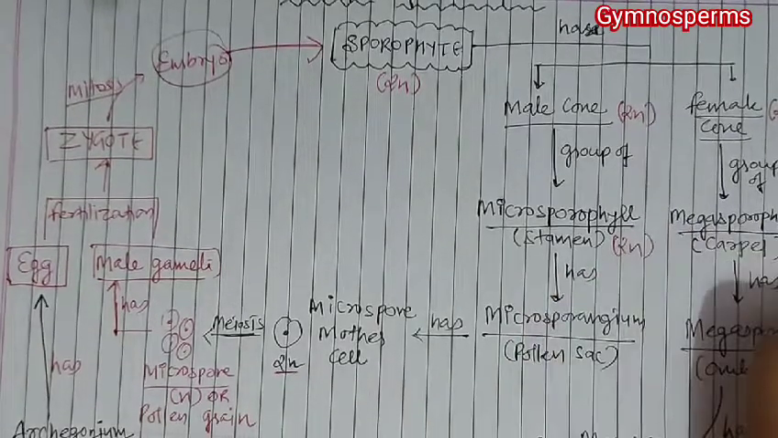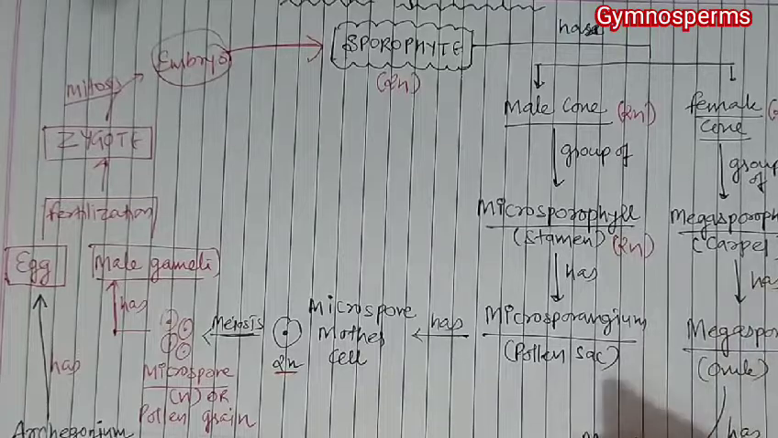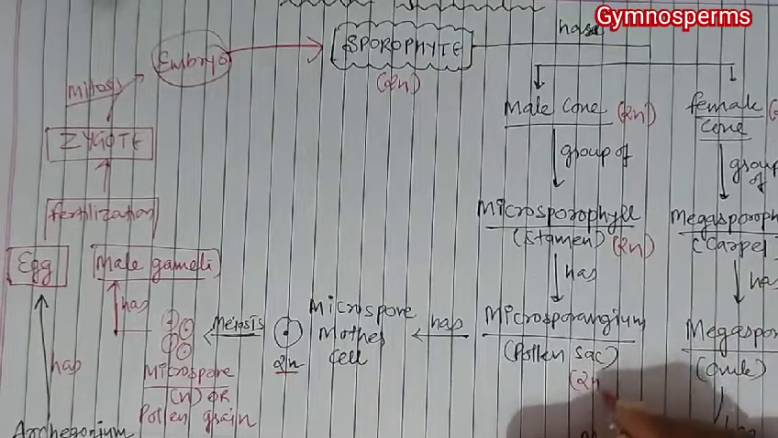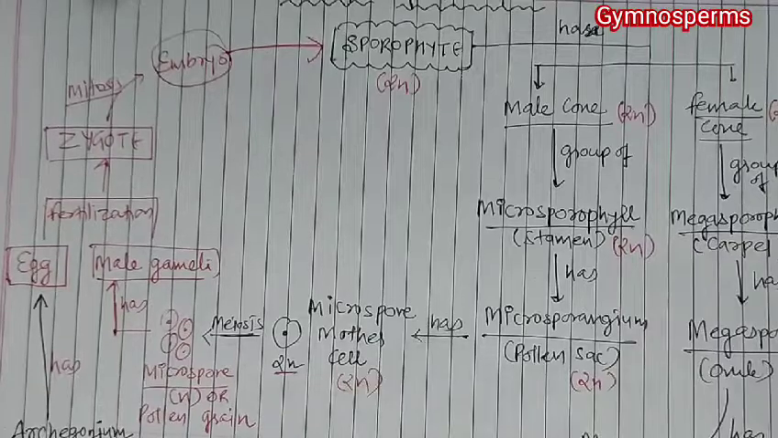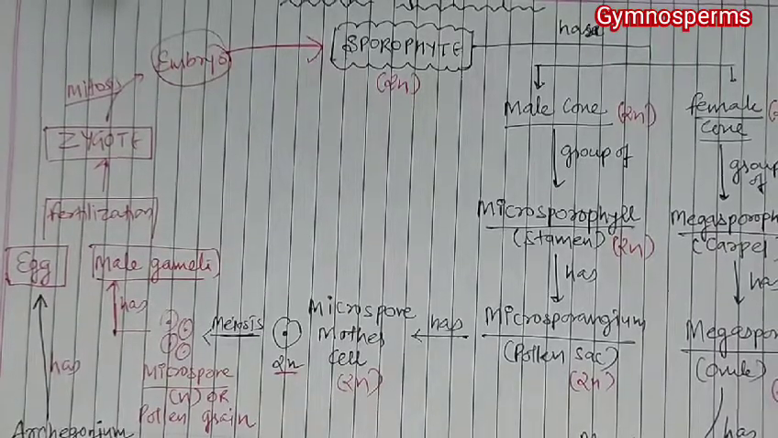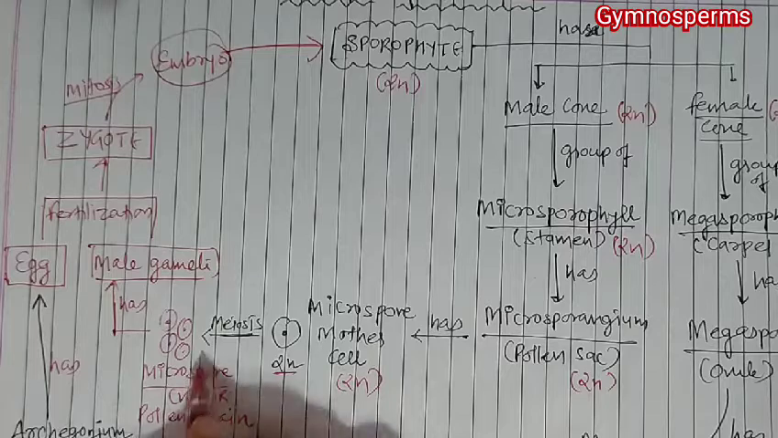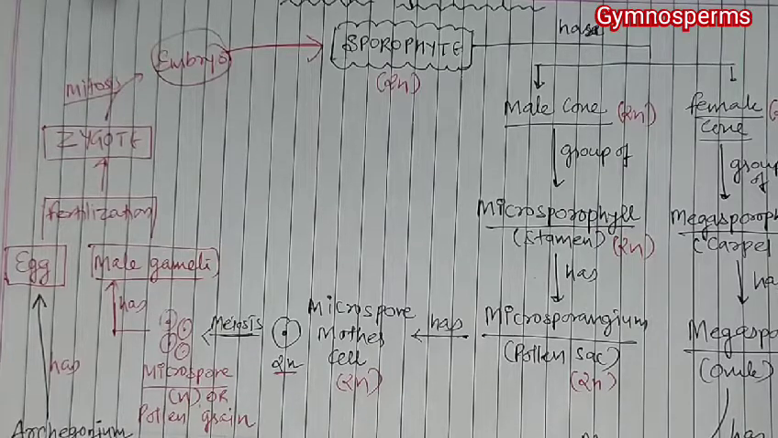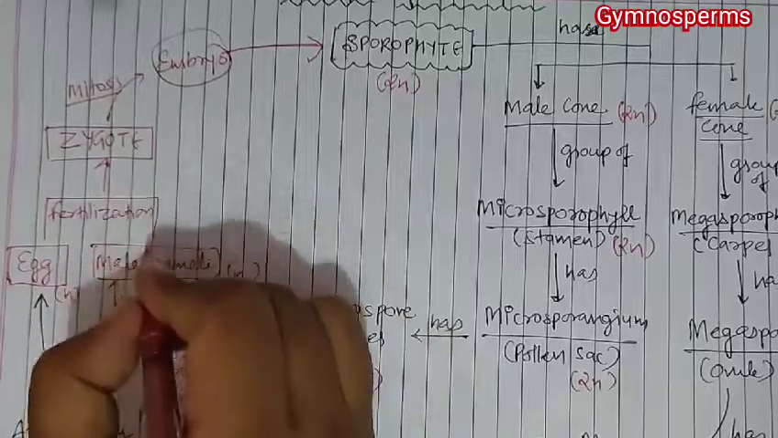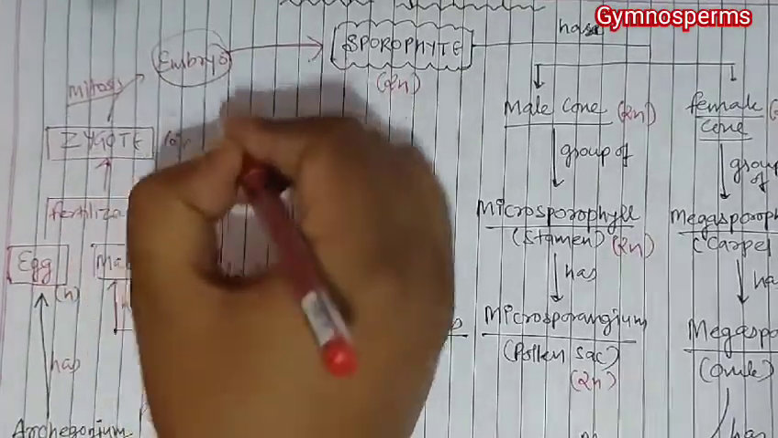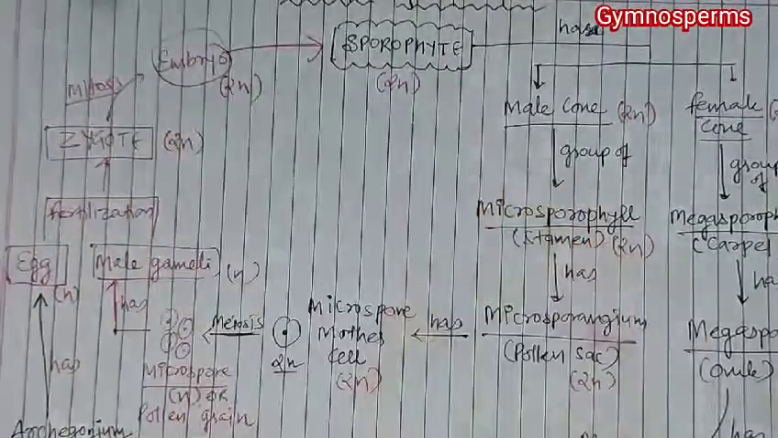Now in this you can see sporophyte is diploid, so male cone becomes diploid, female cone becomes diploid, then microsporophyll becomes diploid, carpel becomes diploid, microsporangium are diploid, megasporangium are diploid, microspore mother cell is diploid, megaspore mother cell is diploid. But when meiosis occurs, it leads to haploid structure production, and this haploid structure continues, and egg and male gamete are also haploid. But when fertilization occurs, the diploid condition is restored.